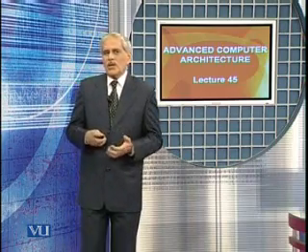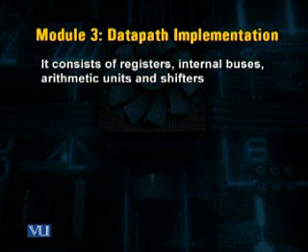While talking about the data path implementations, we noticed that a data path consists of registers, internal buses, the arithmetic and logic unit, and shifter circuits.